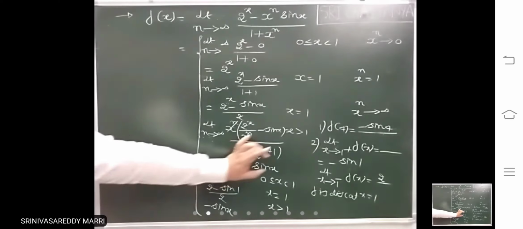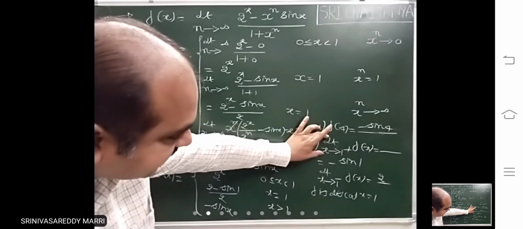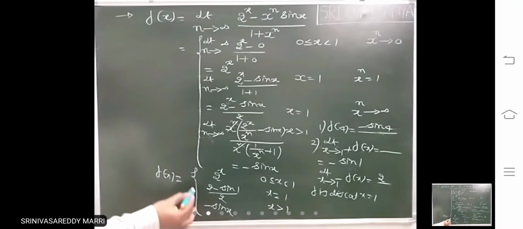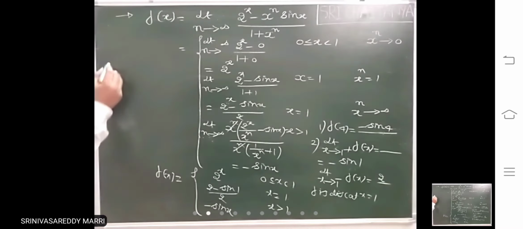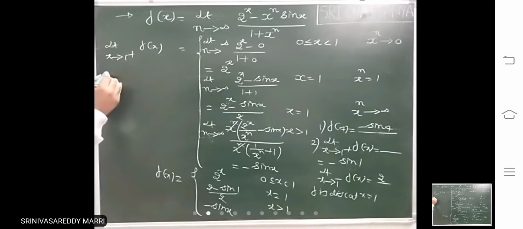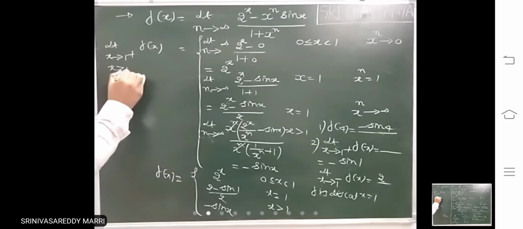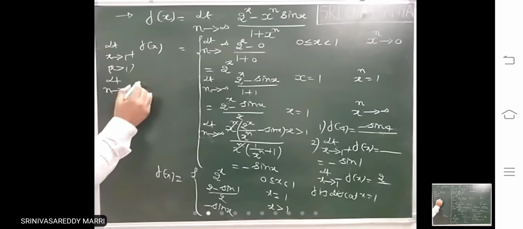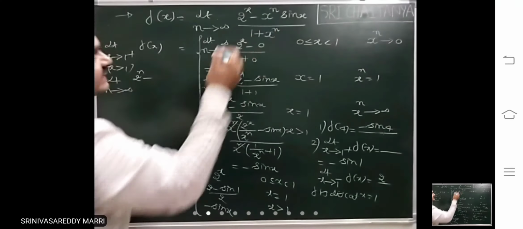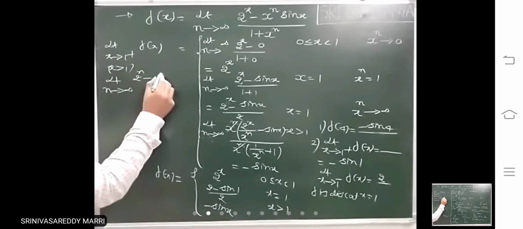Instead of writing like this, there is an alternate method to find this limit. Look at limit x tends to 1 plus. Directly I will find it without writing all these things. This is the complete definition of f of x. Suppose directly I have to write limit x tends to 1 plus f of x. That means x is greater than 1. When x is greater than 1, how to find this? Limit n tends to infinity, 2 power n minus, when x is greater than 1, this will become infinity.